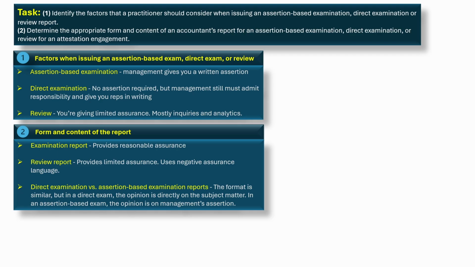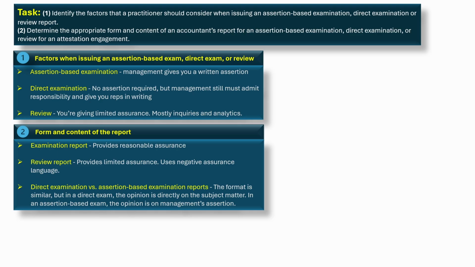Examination report provides reasonable assurance. You give an opinion like, in our opinion, the KPI framework is in accordance with the criteria. You don't list all your tests. Reports must identify the subject matter, criteria, responsibilities of management and the practitioner, and the level of assurance. Review report provides limited assurance. We are not aware of any material modifications. The report also states that procedures are substantially less in scope than an examination.